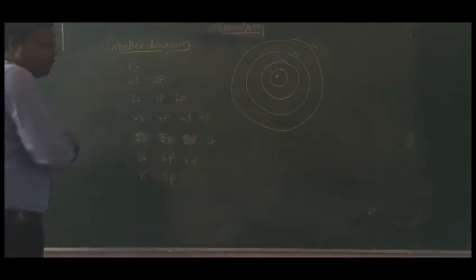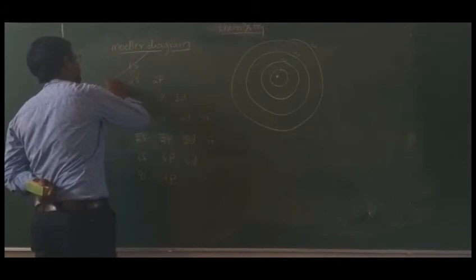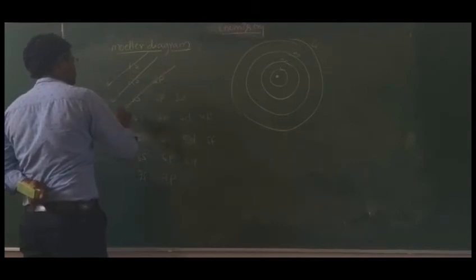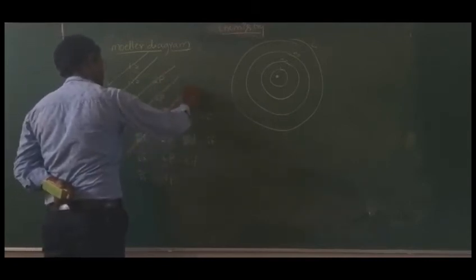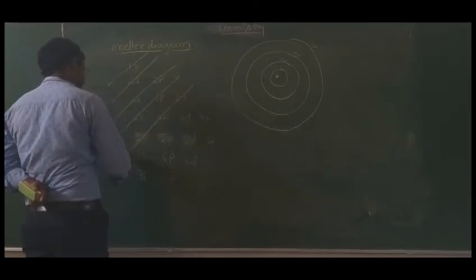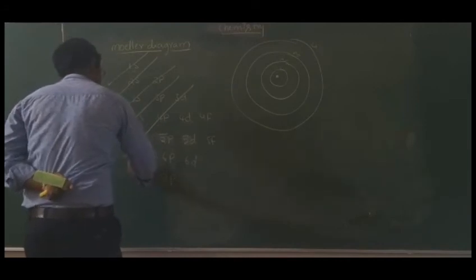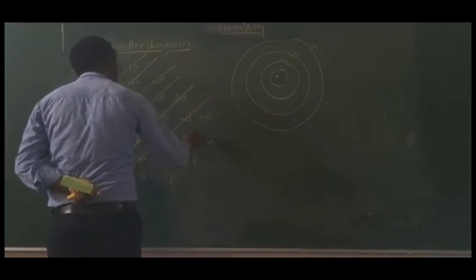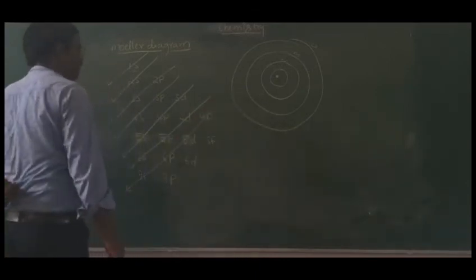Okay. So the order of filling: first the 1s orbital is going to fill. After that 2s orbital, and after that 2p and 3s, and after that 3p and 4s, and after that 3d, 4p, 5s, and after that 4d, 5p, 6s, and after that the orbital going to fill is 7s. This is the order of filling.